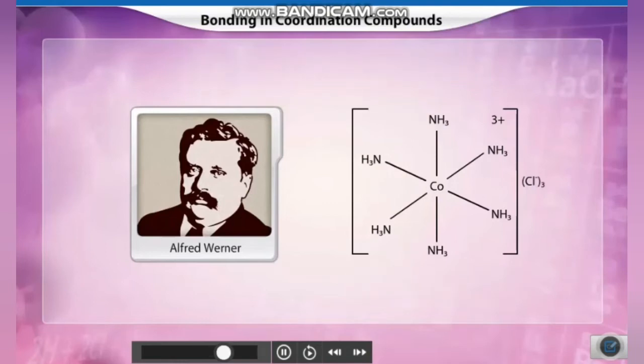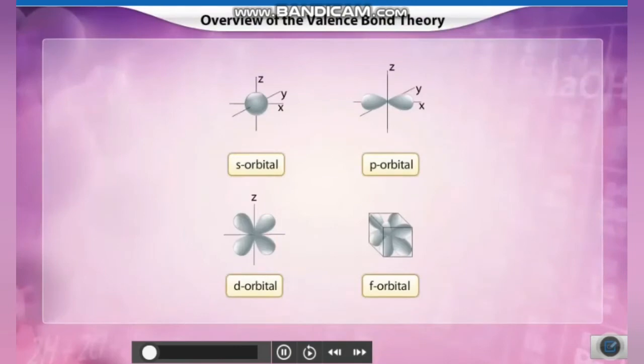The limitations of Werner's theory were overcome by a few modern theories. Of these, one was the valence bond theory. Let's learn about the bonding in coordination compounds with the help of the valence bond theory. An orbital is a region of space around the nucleus of an atom where the probability of finding electrons is maximum. Four orbitals have been defined for an atom, namely s, p, d and f.